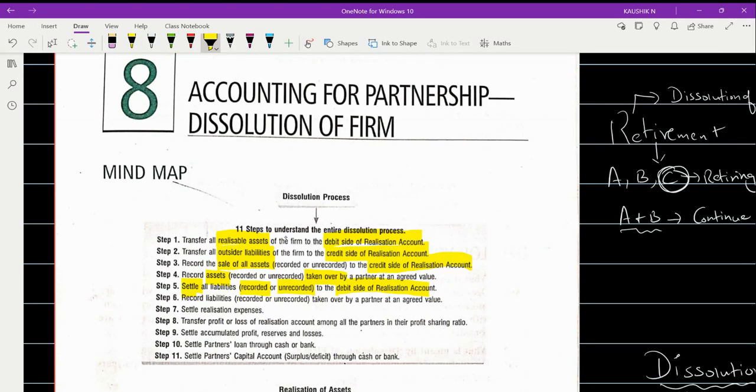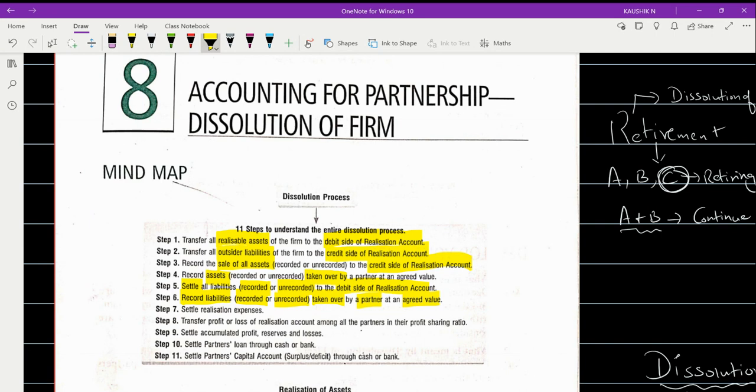Now coming up to the next one. Record the liabilities. There it is mentioned, settle the liabilities. Now, coming to recording the liabilities, whether it is recorded or unrecorded, or even taken over by a partner at an agreed value, whatever liabilities are being taken over by a partner should be recorded.